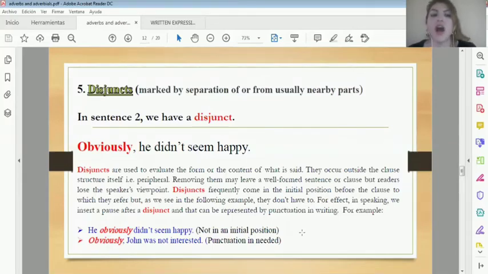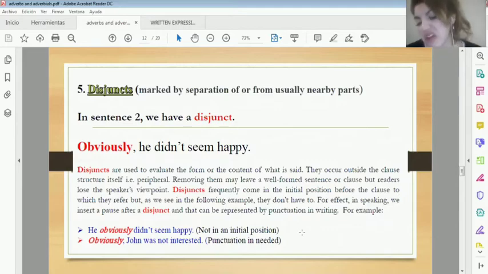Okay, so "obviously he didn't seem happy," or "fortunately," "unfortunately." Those are examples of disjuncts, because as you can see, they give us the speaker's viewpoint, so they are not objective.